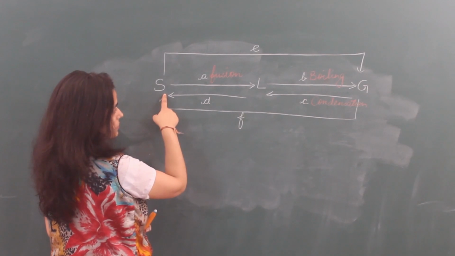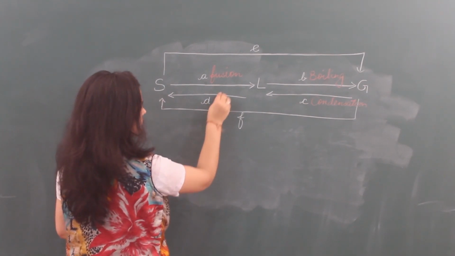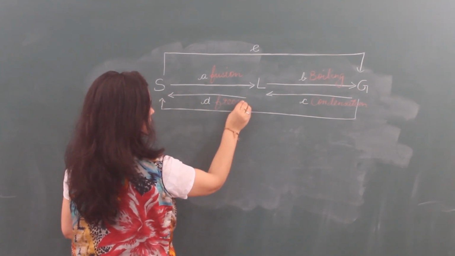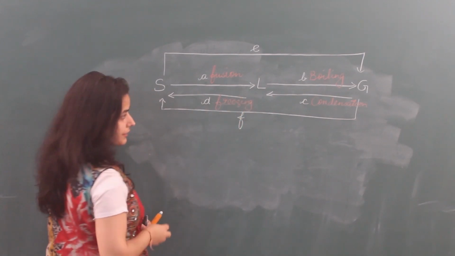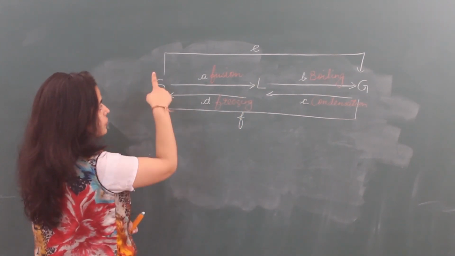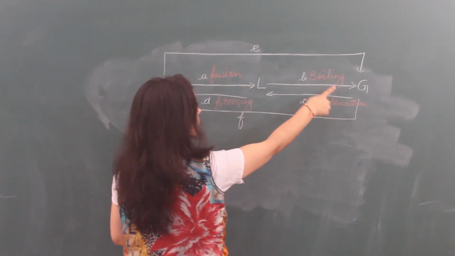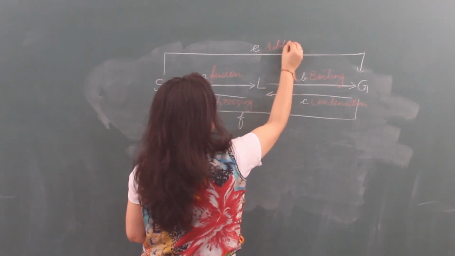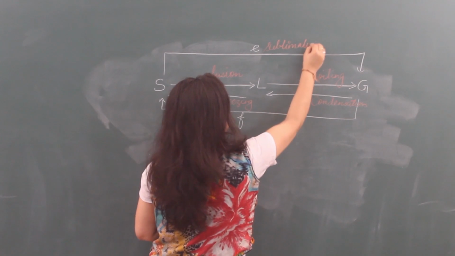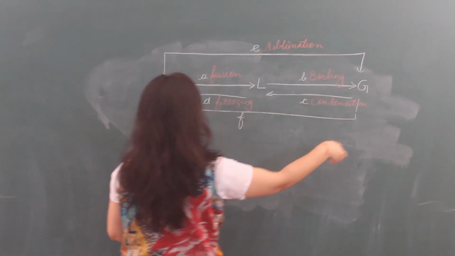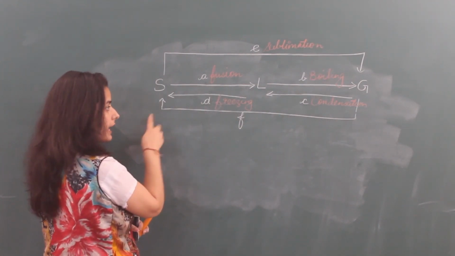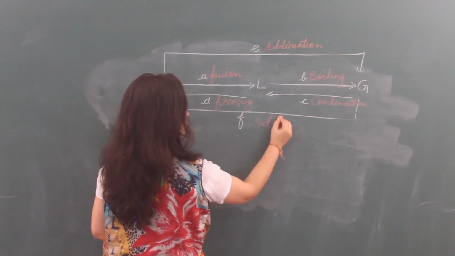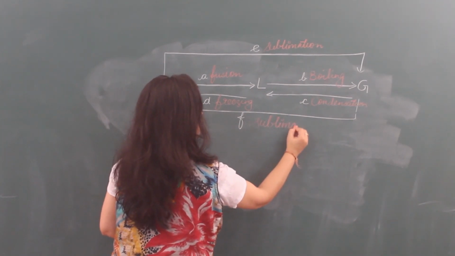Liquid converts into solid: freezing or solidification. Solid converts into gas directly: sublimation. Gas converts into solid directly: sublimation.